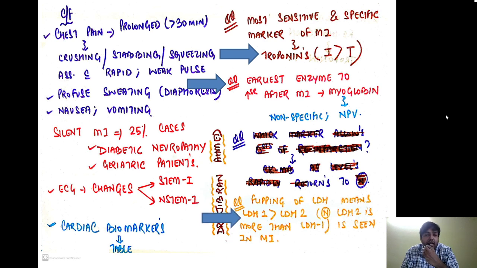Now what is called flipping of LDH? Flipping of LDH means, remember, that the LDH1 level becomes more than the LDH2 level. That is called flipping of LDH. Remember, in normal people, the LDH2 level is much more than the LDH1. But in case of myocardial infarction, there will be a flipping. The LDH1 will become more than LDH2. This is called flipping of LDH, which is classically a feature of myocardial infarction.